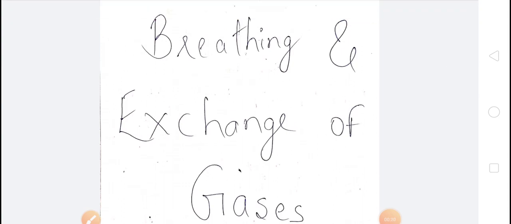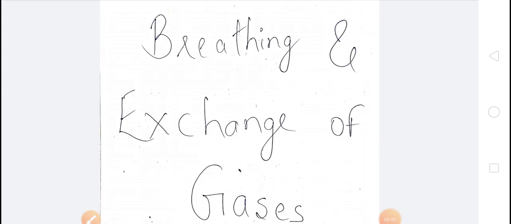Children, in this chapter, we have discussed respiration, breathing, respiratory organs, and the human respiratory system. So first of all we'll recall some important points, then we'll move forward.